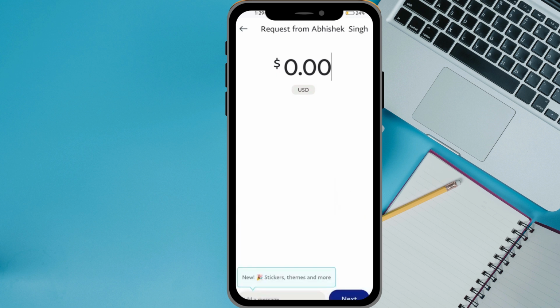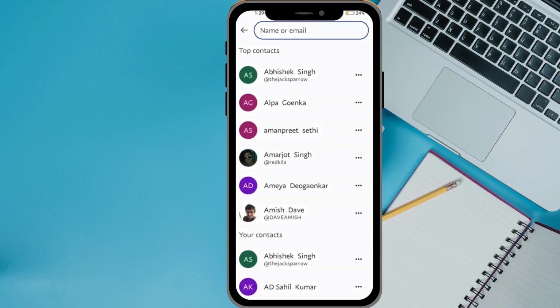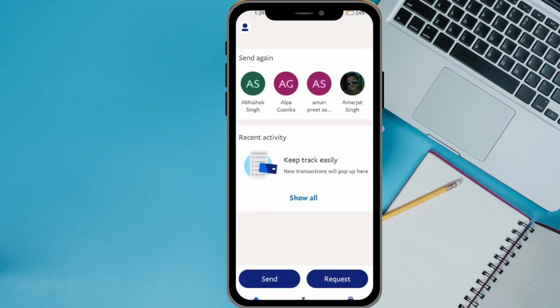Then this message will go to his account, and he will come to know that you're asking for this much money, right? And after that, he can send it. So this is very easy, very simple. If you want to know how to receive money on PayPal, this is the easiest way I know.